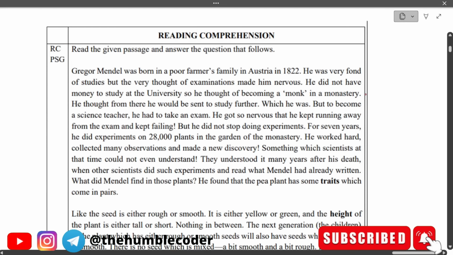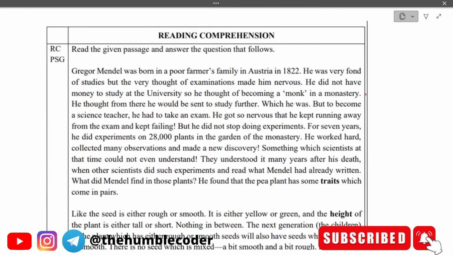Okay, now we have a question which is related to reading comprehension. In this kind of question, what we usually need to do is we will be given a passage, we have to read it, and then we have to complete the following or subsequent sentence. I would suggest that you pause the video for a minute, read the entire passage, and then we will take up the questions. Okay, so I am starting to read the passage now.